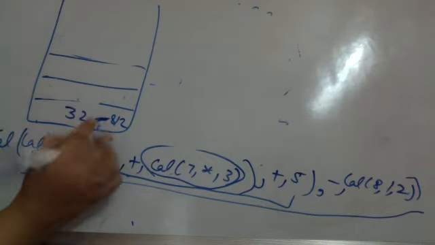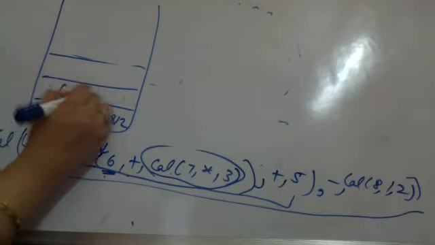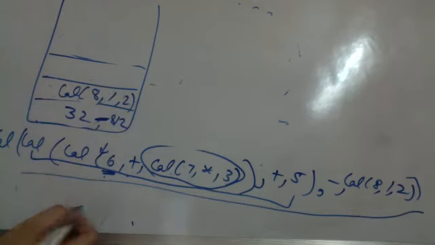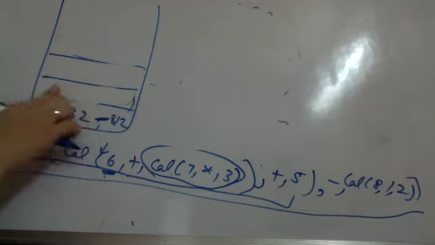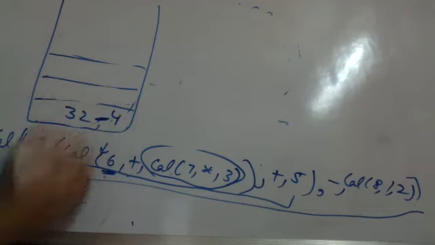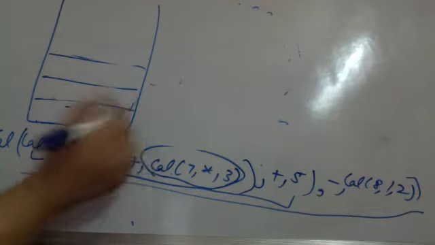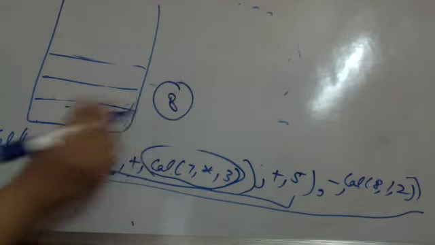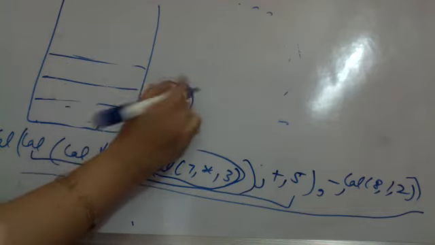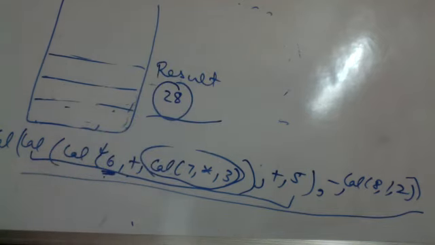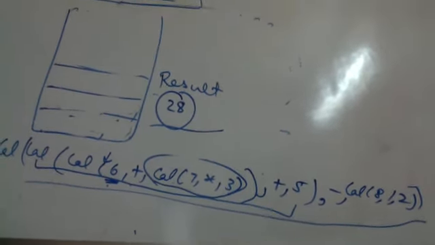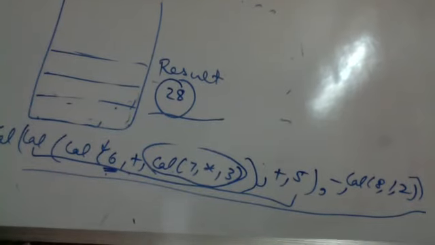Now minus operand 2. Again it calls calculate 8 divided by 2. When you call 8 divided by 2, you get the result as 4. The result 4 is then substituted here. Finally you calculate the final result. Oh sorry, 32 minus 4 is 28. You get that as the final result out of all the recursive calls. Is the concept of recursion now absolutely clear to all of you? If I give you a problem, you all will be able to solve it now? Yes?